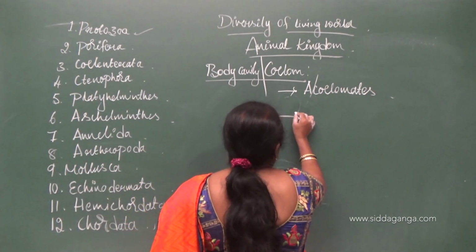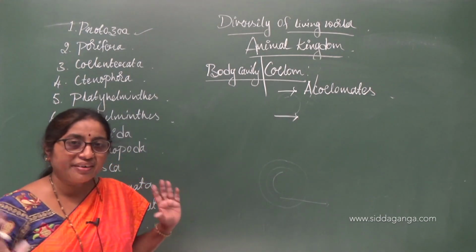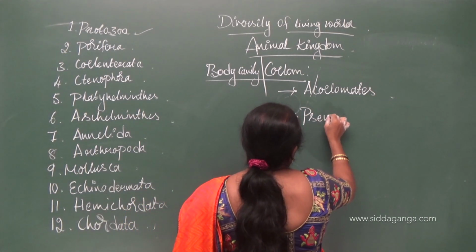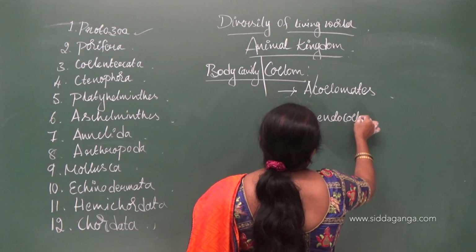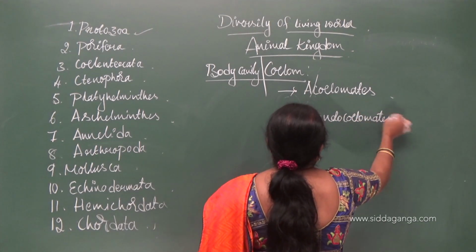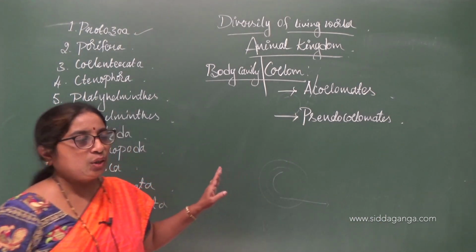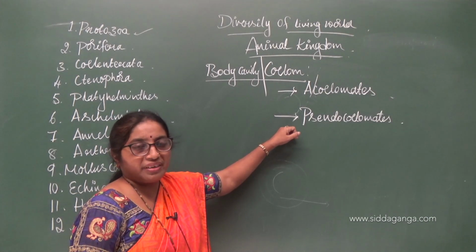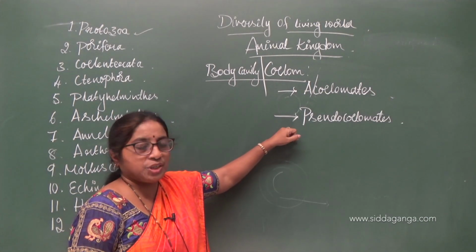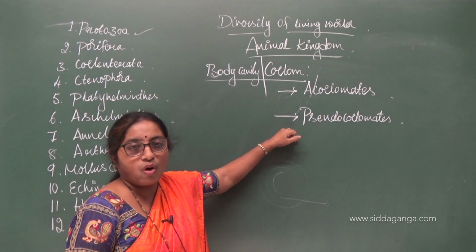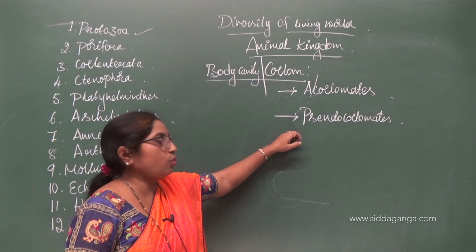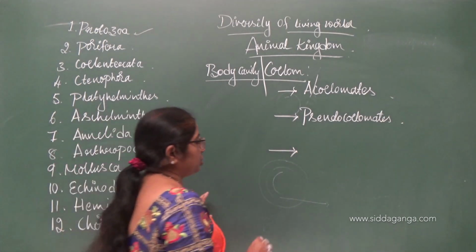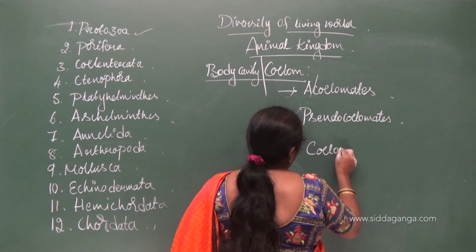Some will have a body cavity, but it is a false body cavity, hence they are called pseudocoelomates. The P is silent. They have a coelom, but it is not perfect, hence it is called a false coelom. I will come to the explanation of it. If there is a true coelom, then such organisms are referred to as coelomates.